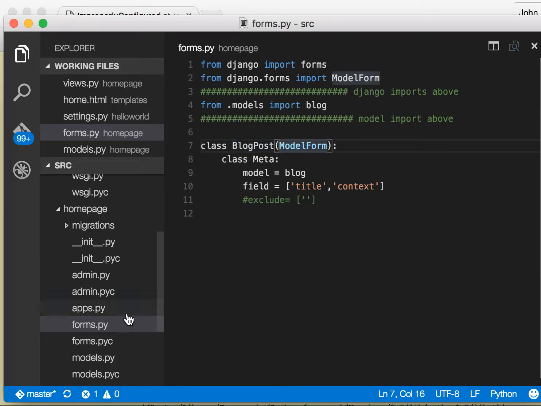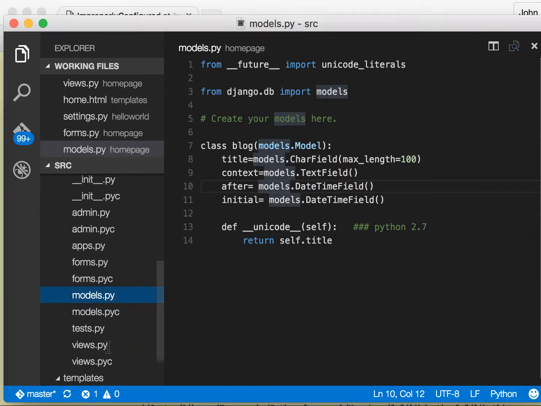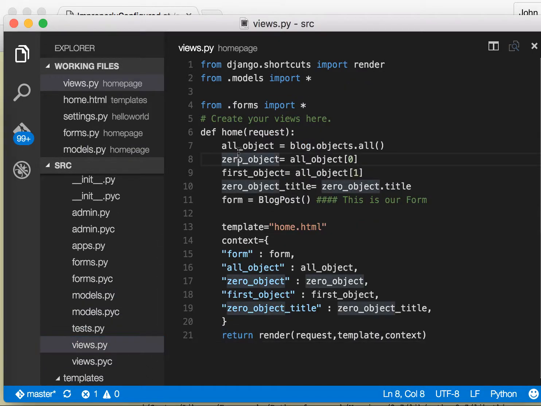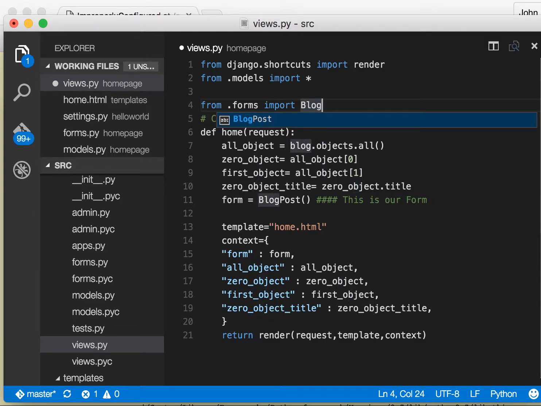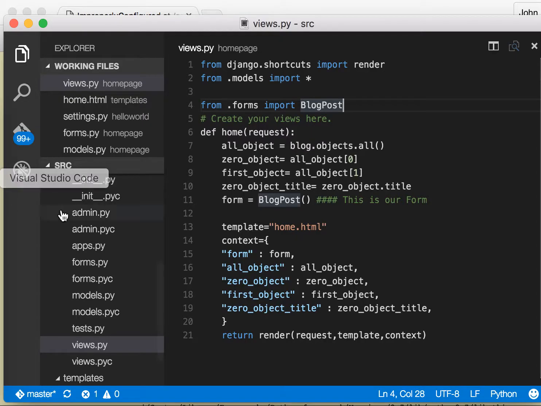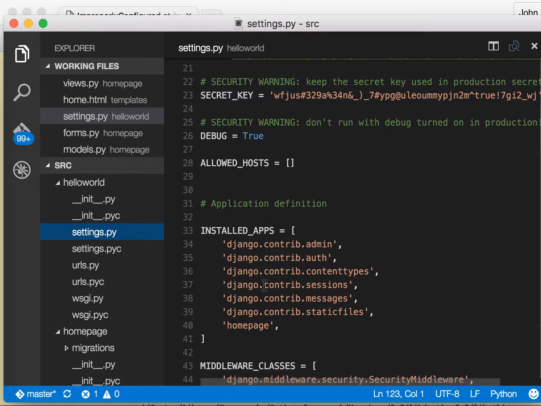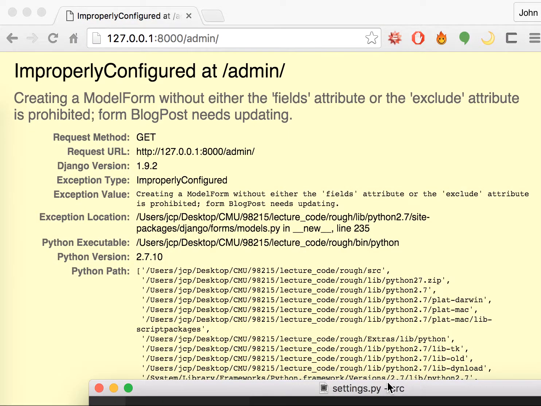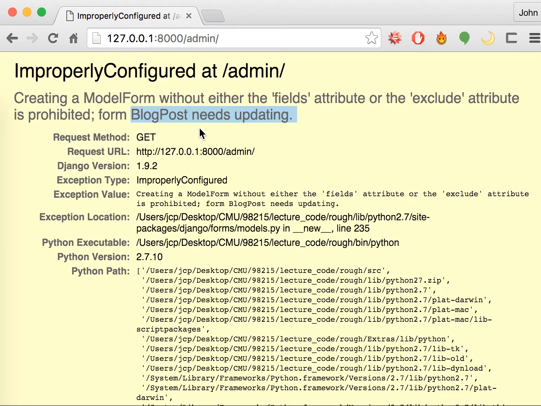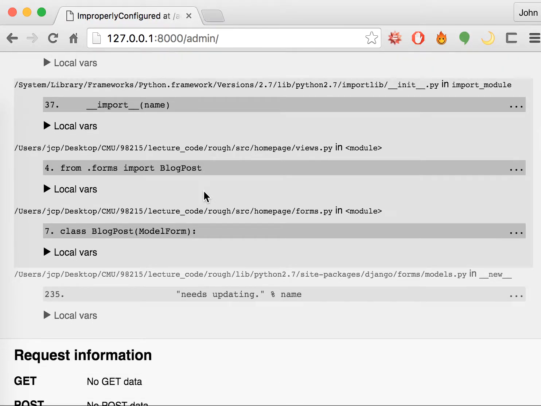Models, everything's fine. Views.py, I'm going to put blog post here just to be safe. Okay. Then I'll click refresh. Oh, maybe settings.py. Okay, I'm going to make an edit here, and then I'm going to come back.